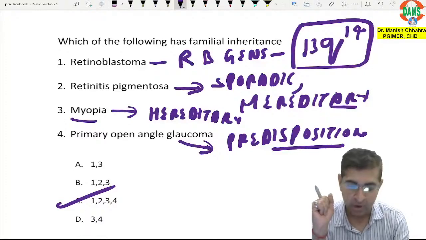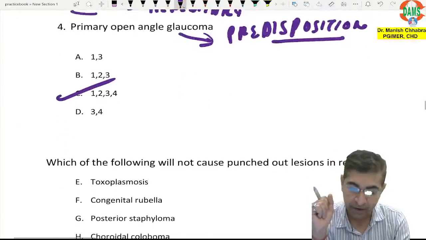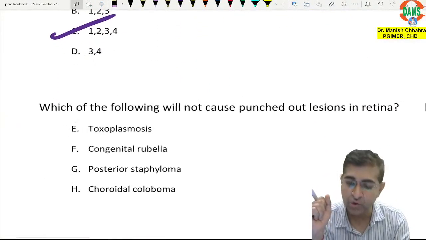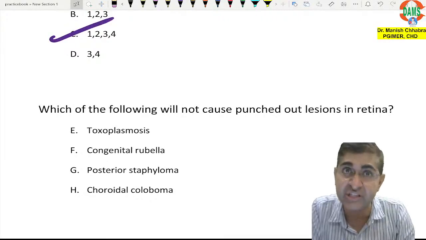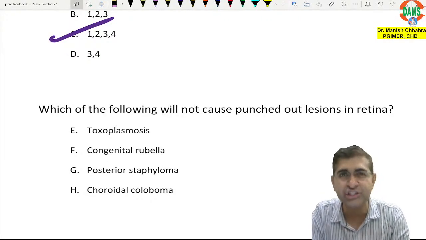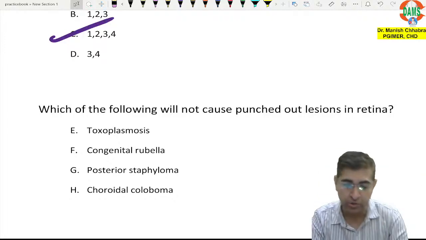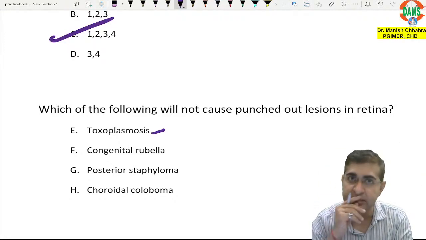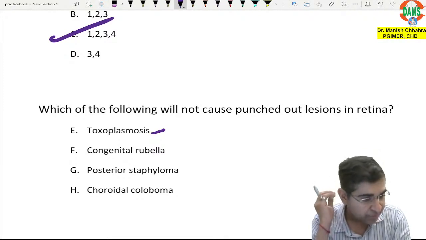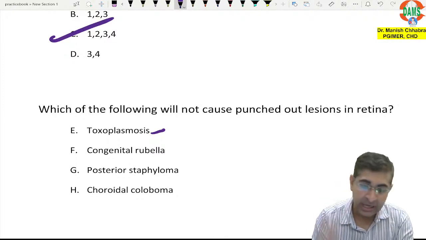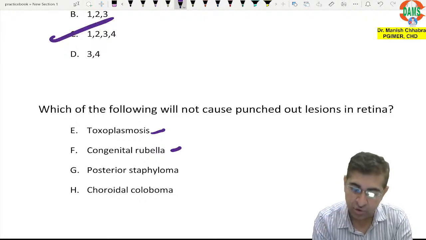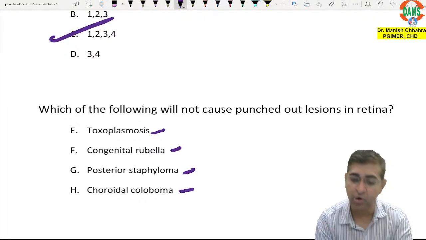Which of the following will not cause punched out lesions in the retina? A punched out lesion will look like part of the retina has been punched out. So toxoplasmosis, yes or no? Congenital rubella, yes or no? Posterior staphyloma, choroidal coloboma.